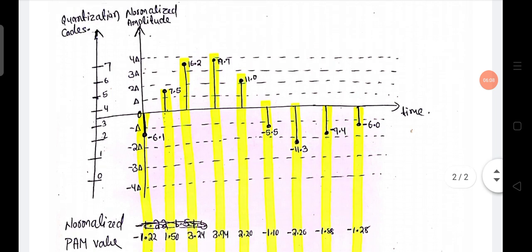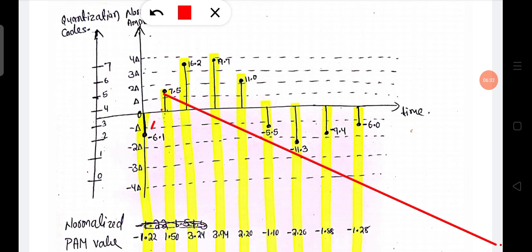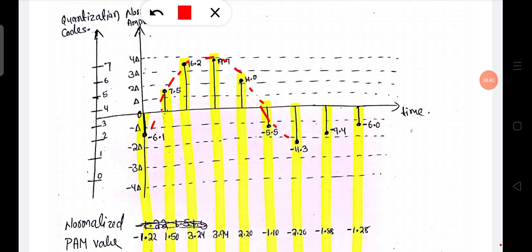Now see the waveform. This is the sampling waveform. This is one sample. This is the original analog signal, and we take our sampling.